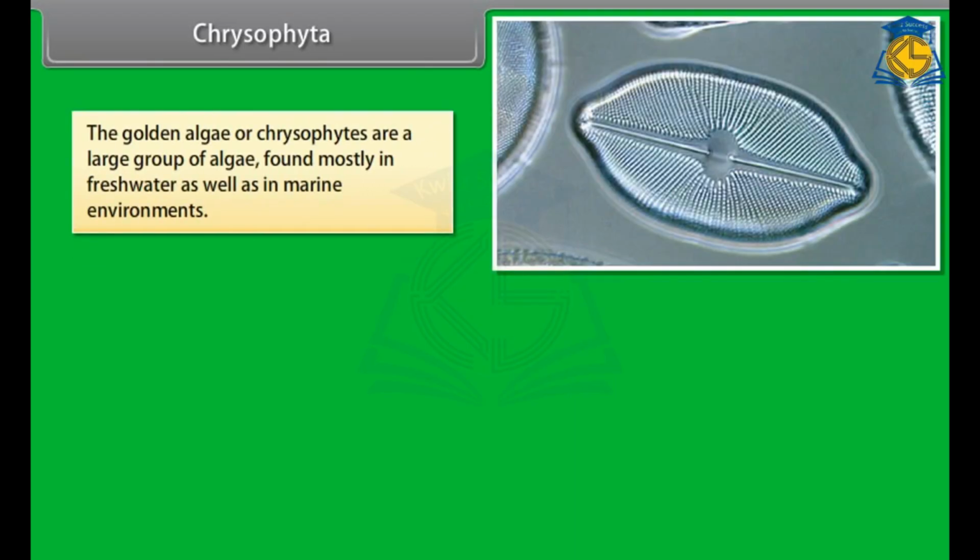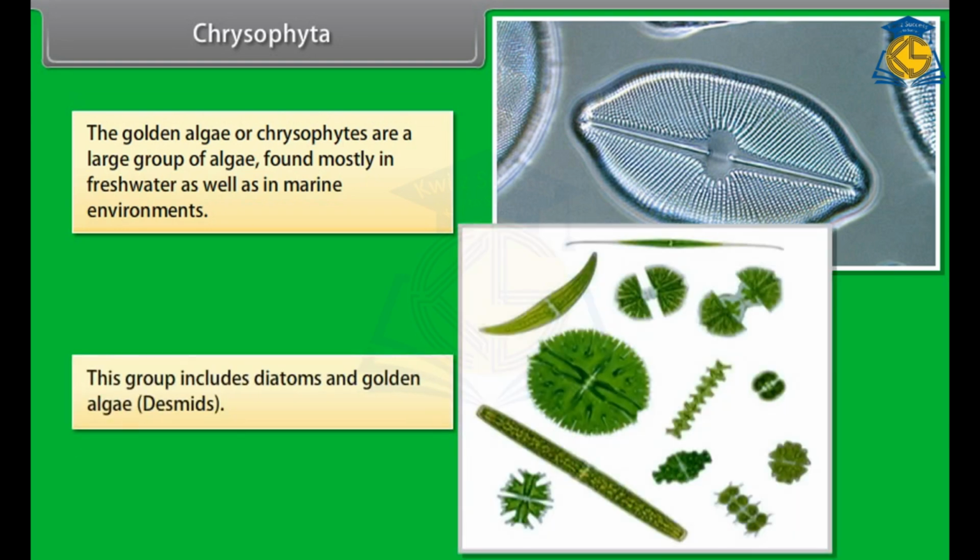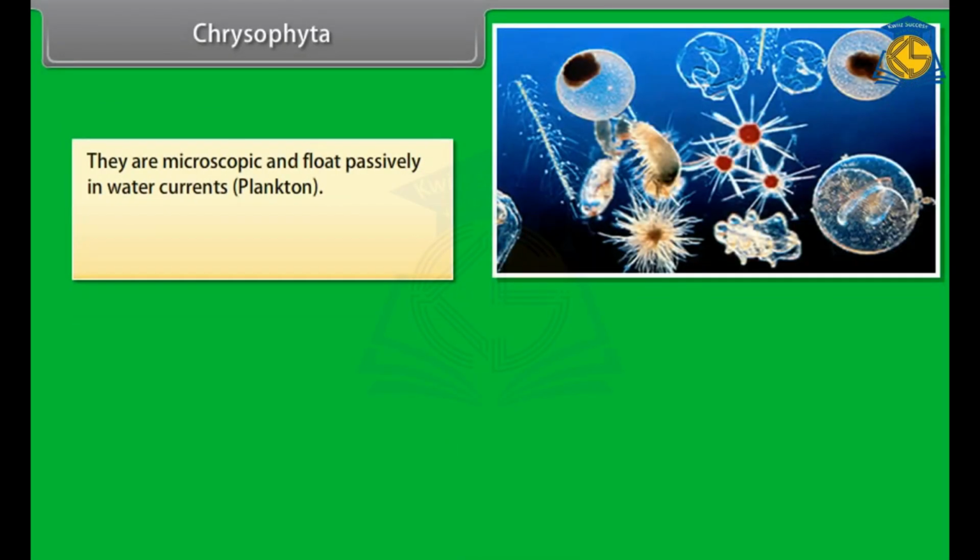Chrysophyta. The golden algae or chrysophytes are a large group of algae found mostly in fresh water as well as in marine environments. This group includes diatoms, golden algae, and desmids. They are microscopic and float passively in water currents as plankton.